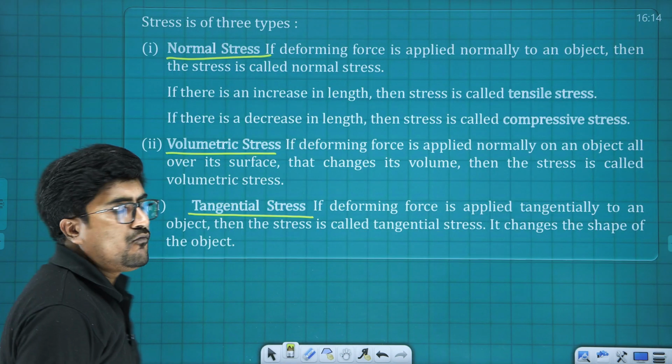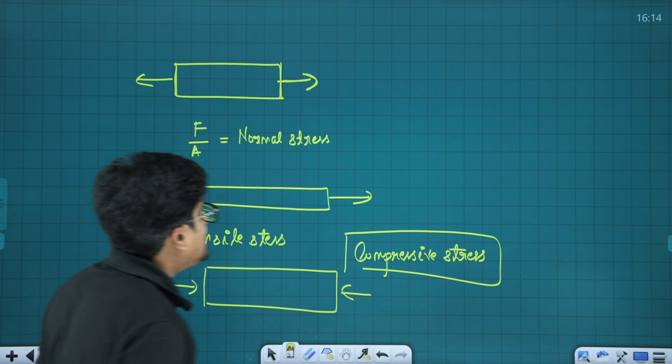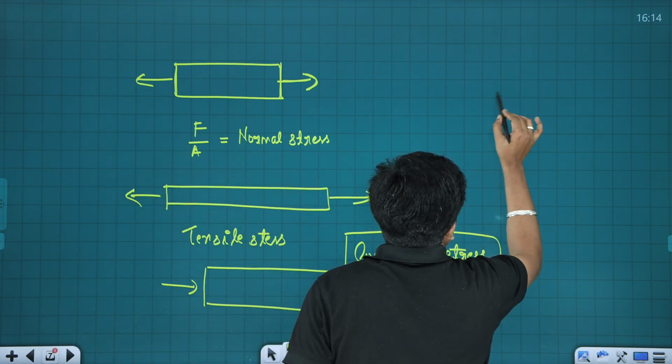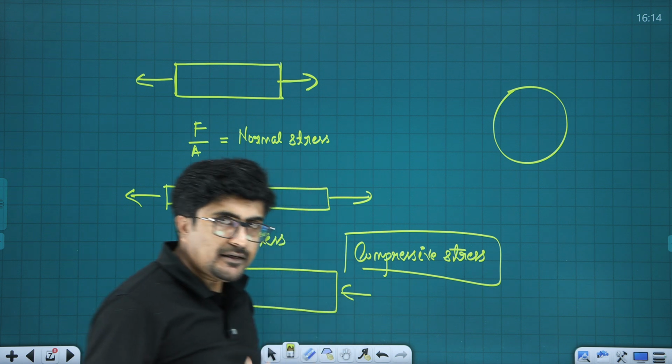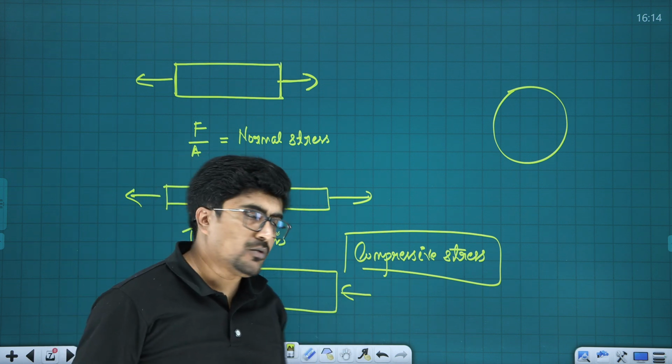Now what we have is volumetric stress. So in this case, what happens? Let me consider a spherical volume. It's not mandatory for it to be spherical, it can be cubical also.